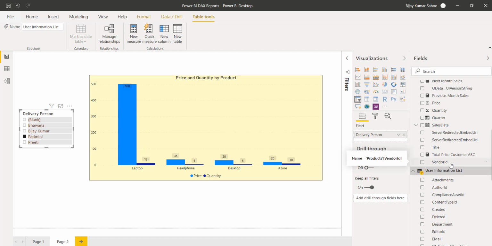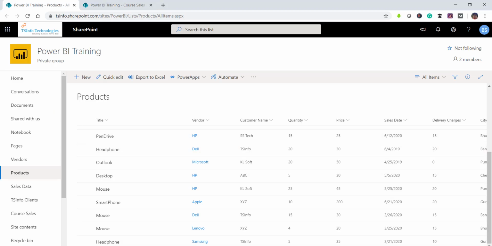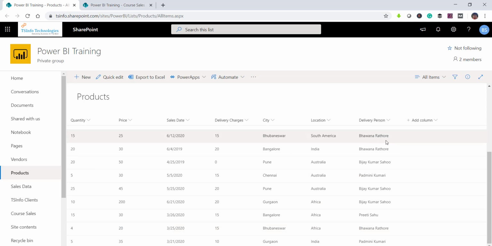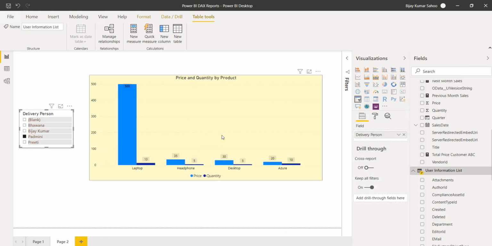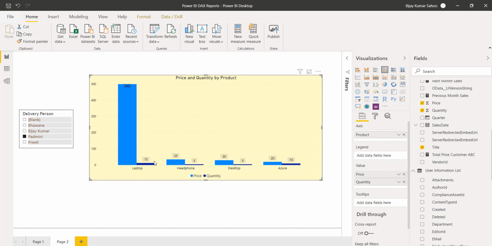As I said before, we have taken the user ID or all the email IDs or the user names from the user information list, and we put a slicer, and there is a people picker column. If I show you, there is a delivery person name which is a people picker column, and it is mapping, and it is displaying this price quantity by product. So anything that you can take on this chart. Basically, I have added the price, quantity, and based on the product. So based on that only, it is displaying the chart here.